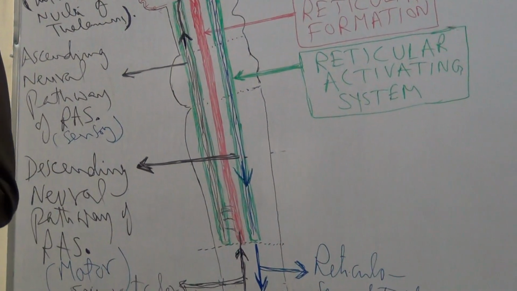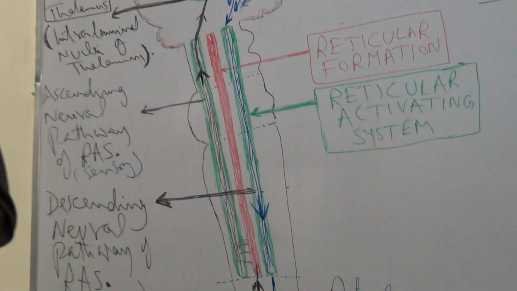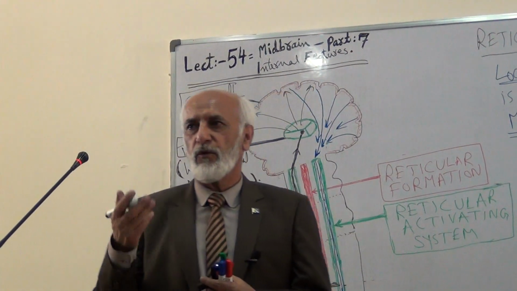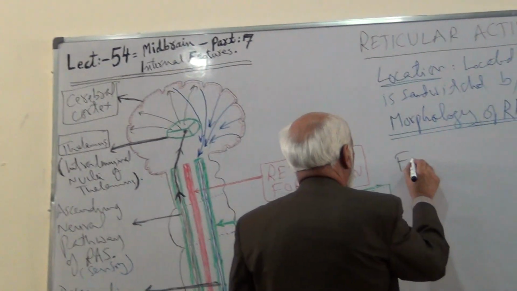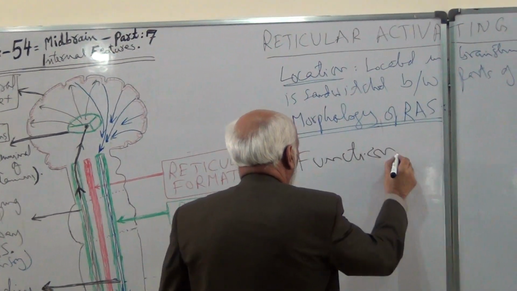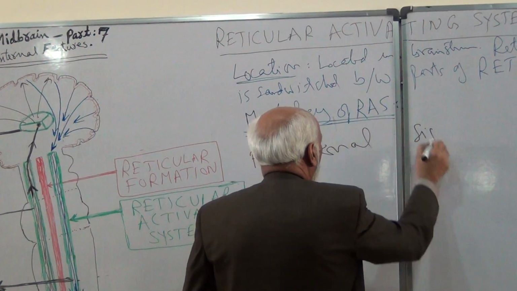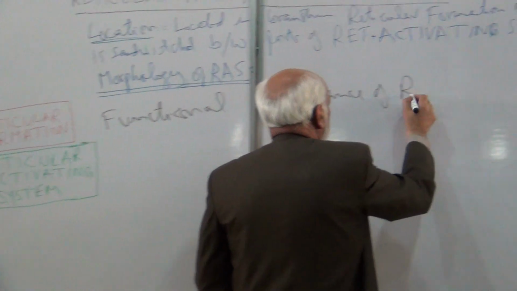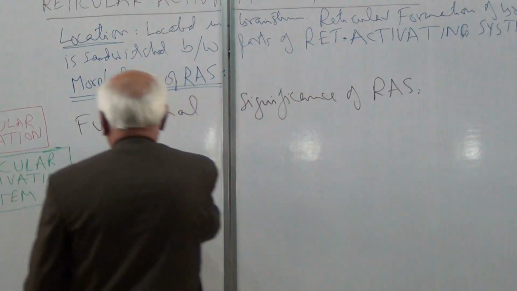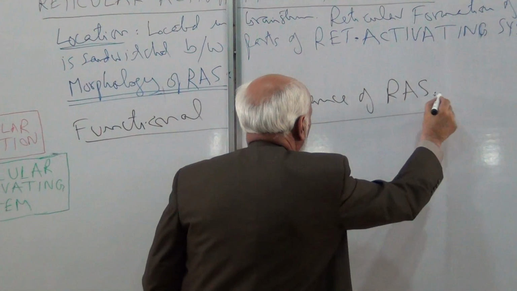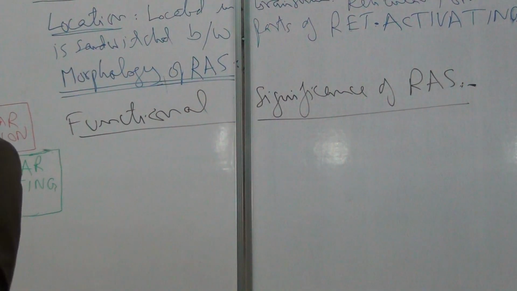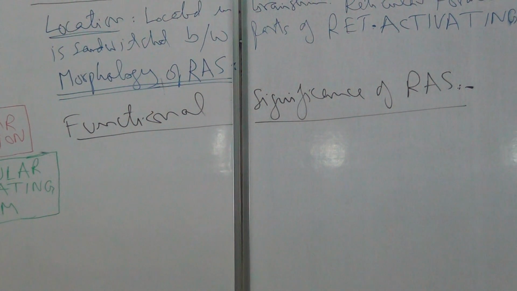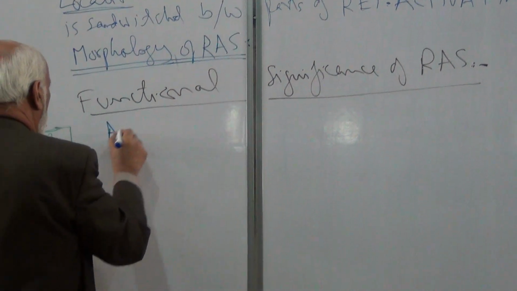So this was about the location and morphology of the reticular activating system. Now, what is the functional significance of the reticular activating system?